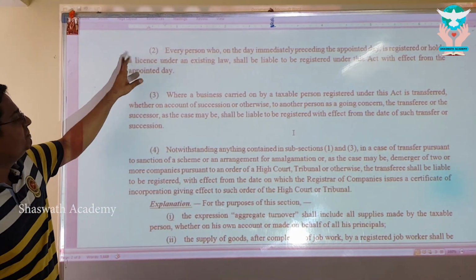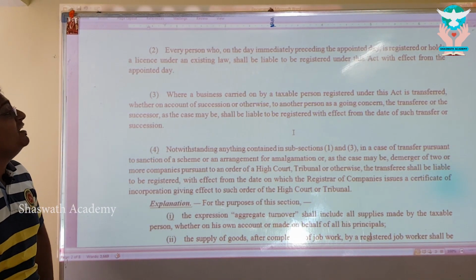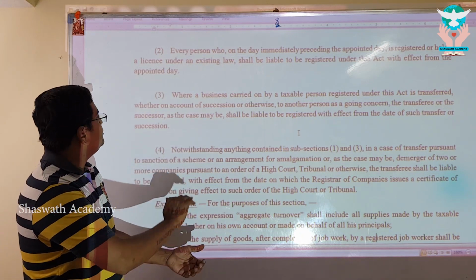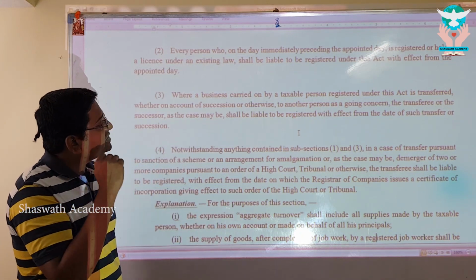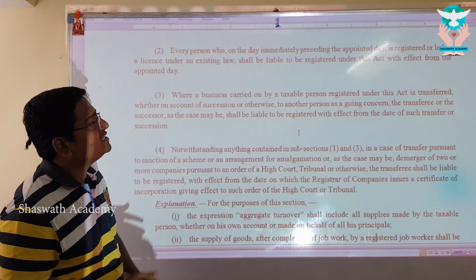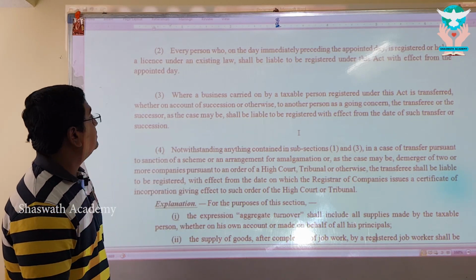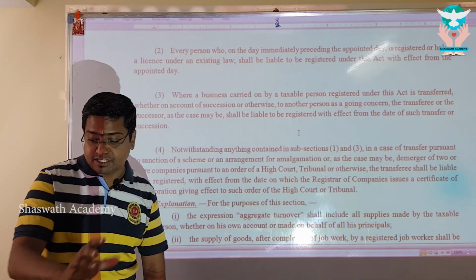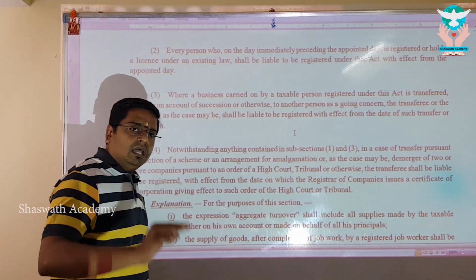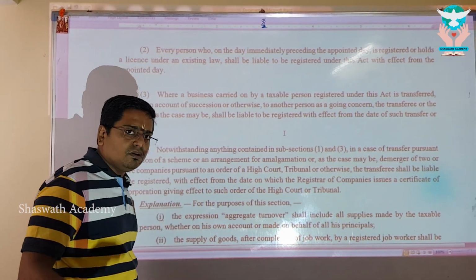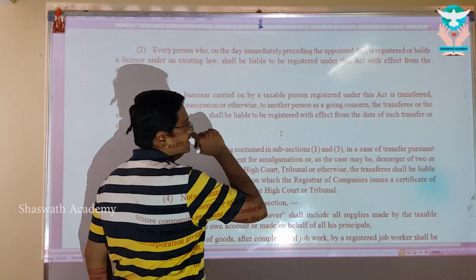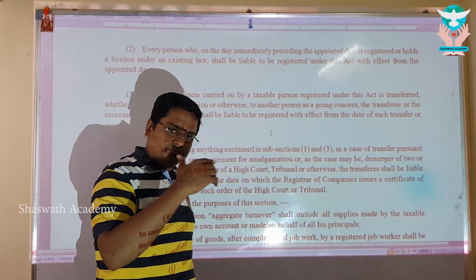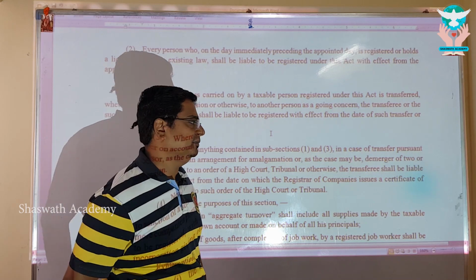So we completed the simplest of all, subsection 2. Now subsection 3: where a business carried on by a taxable person under this Act is transferred, on account of succession or otherwise, to another person as a going concern, the transferee or the successor, as the case may be, shall be liable to register with effect from the date on which such transfer or succession takes place. Beautiful, my dear. Listen carefully with an explanation. Let me give you the simplest example of all time, so that you can connect and understand it better.